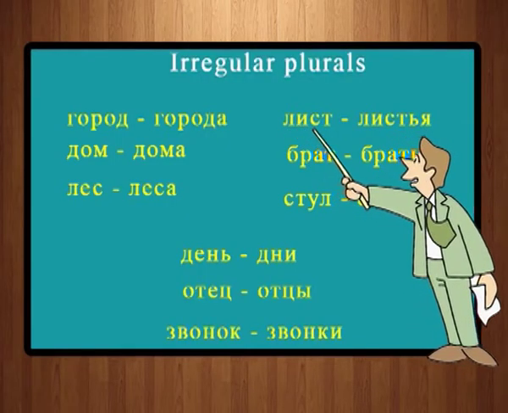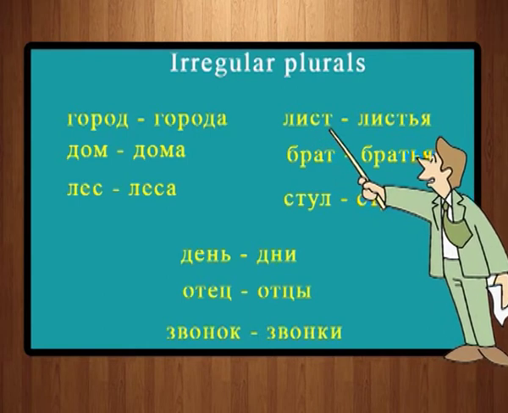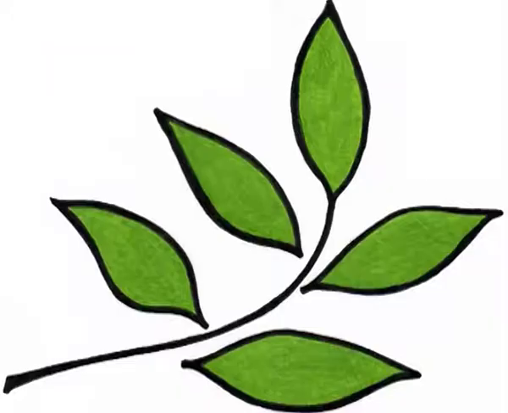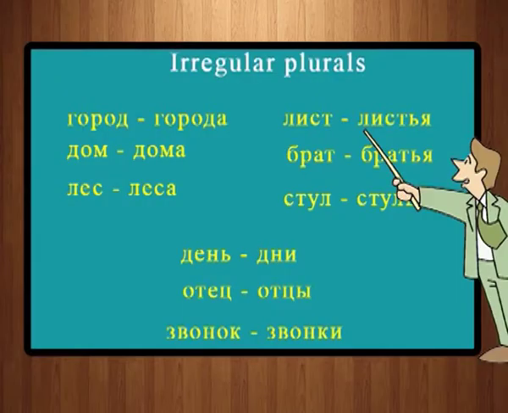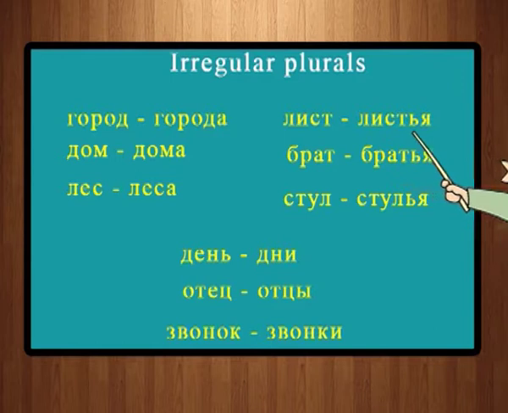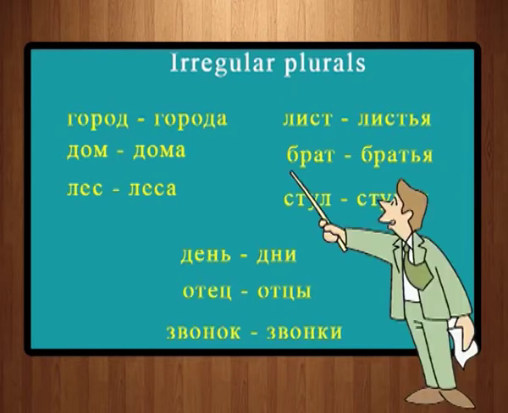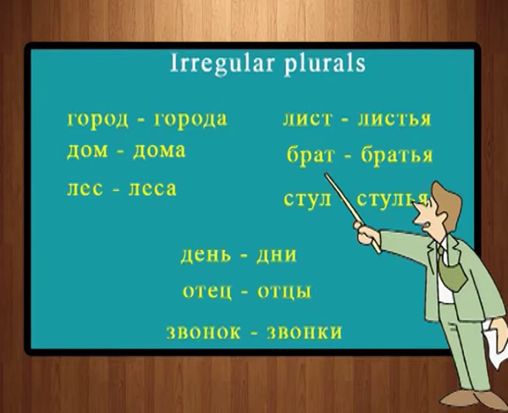Let us move on to another category of irregular nouns. The first one I have written is List, L-E-S-T, leaf. Plural of List is listya. So, what we are doing is adding a soft sign and ya at the end. The next one is Brath. You already know this word.